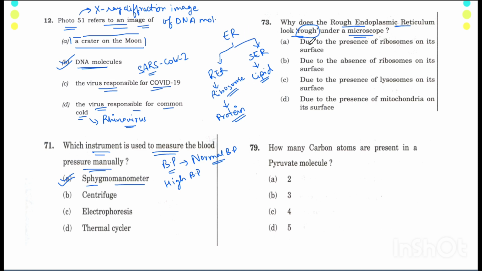And the answer to this, it has a rough appearance because of the presence of ribosomes that are attached to its surface. So first option is correct. Now the last question of this slide is, how many carbon atoms are present in pyruvate molecule?